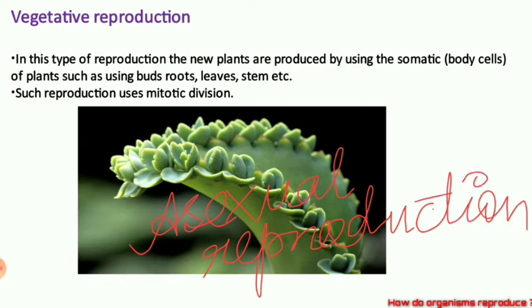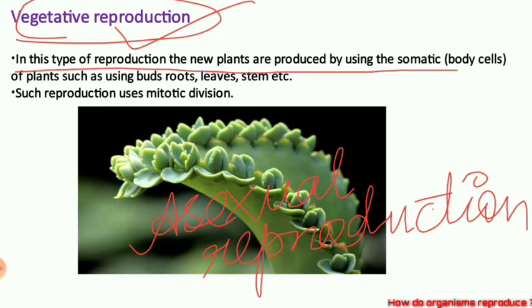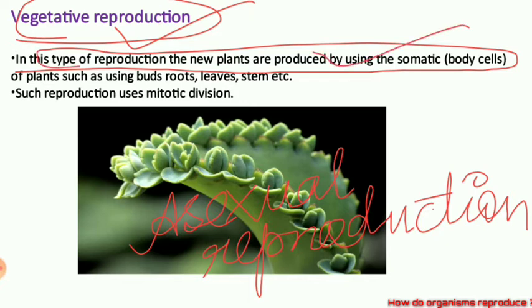In this asexual mode of reproduction, the first type is vegetative reproduction or vegetative propagation. What is happening in vegetative propagation? In this type of reproduction, a new plant is produced by using the somatic body cells of the plant parts.